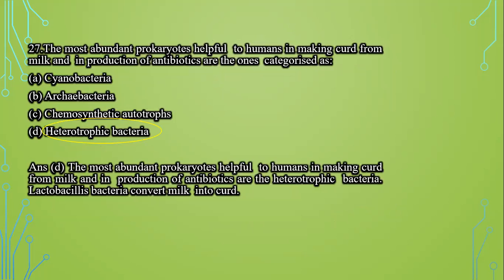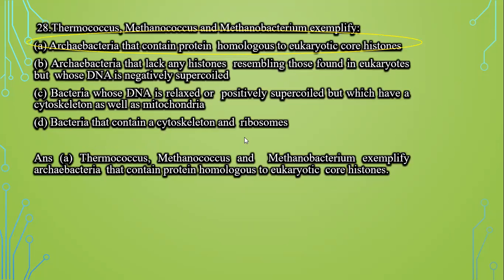The most abundant prokaryotes helpful to humans in making curd from milk and in the production of antibiotics are ones categorized as cyanobacteria, archaebacteria, chemosynthetic autotroph, and heterotrophic bacteria. We have already discussed this type of question. The answer is heterotrophic bacteria. An example is Lactobacillus. It converts milk into curd.